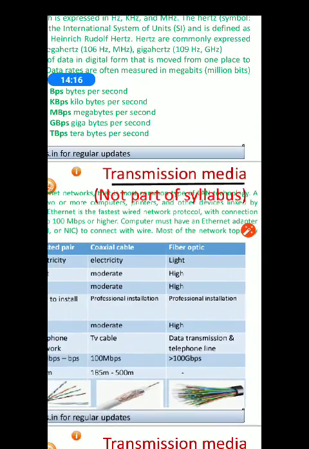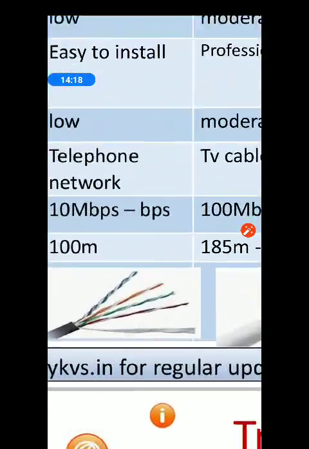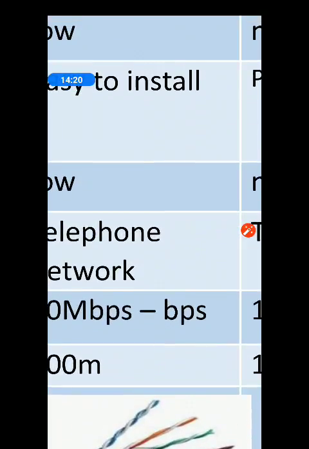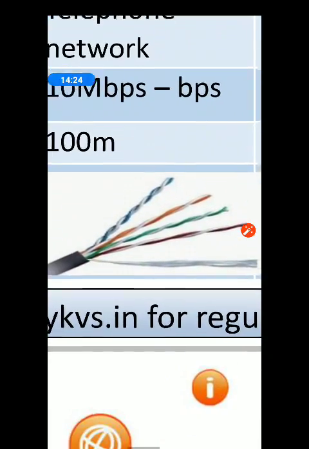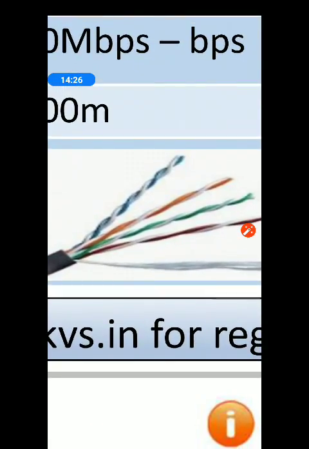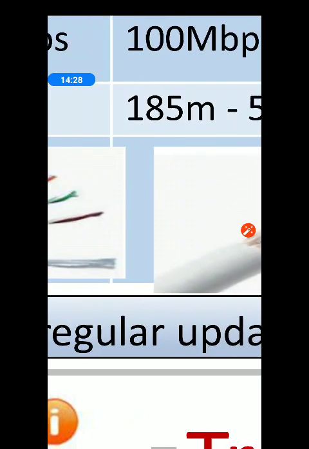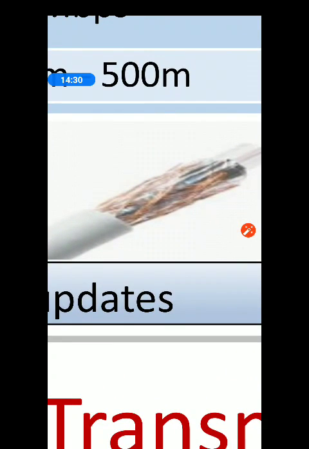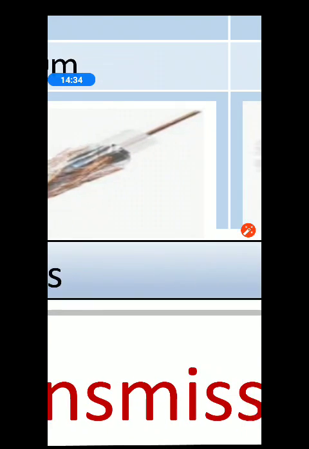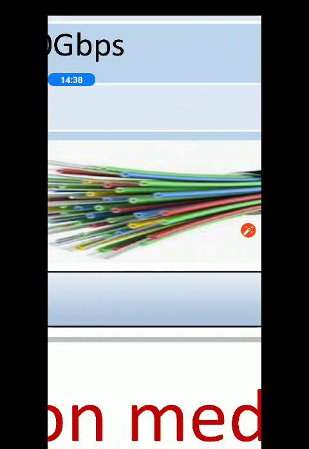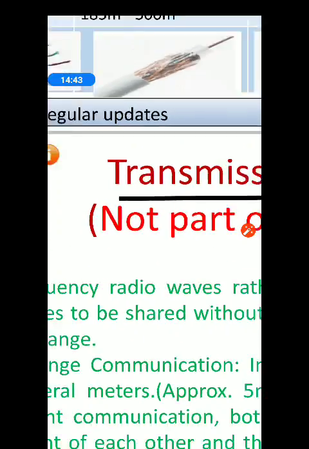Okay, this much is enough. Diagrams you can see. This is the twisted pair cable. This is coaxial cable. And this is fiber optic cable. So these are the diagrams. No need to draw the diagram in your copy.